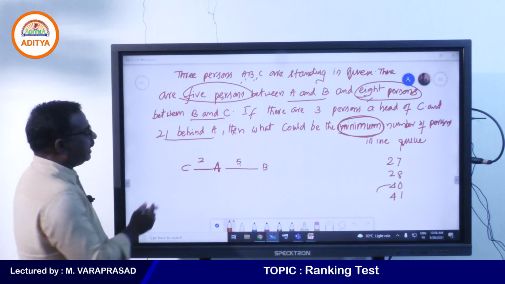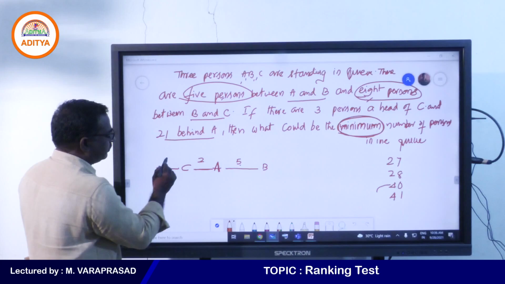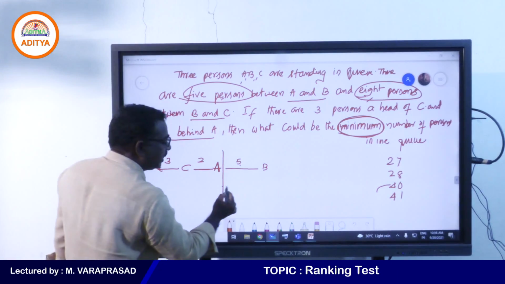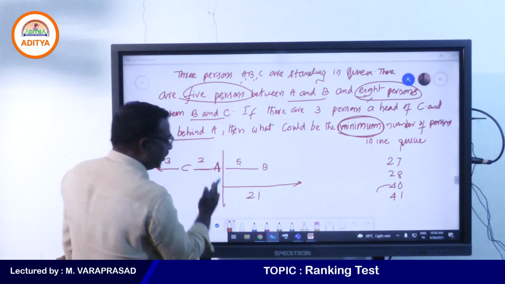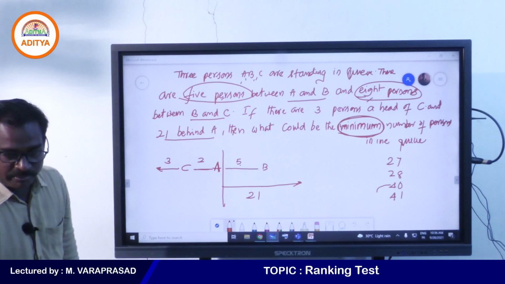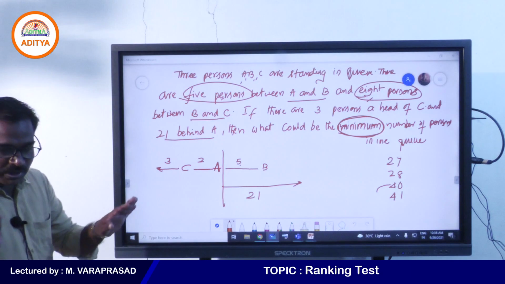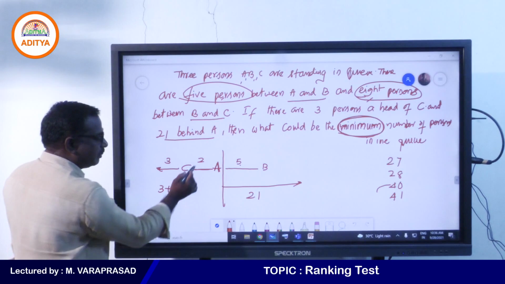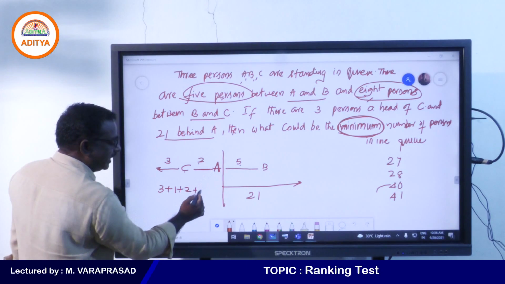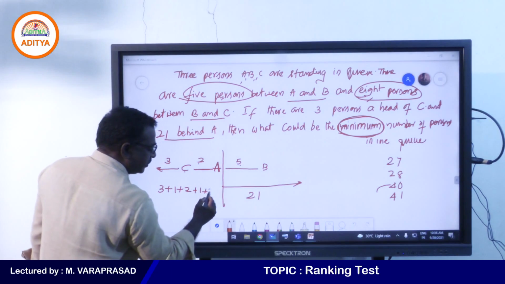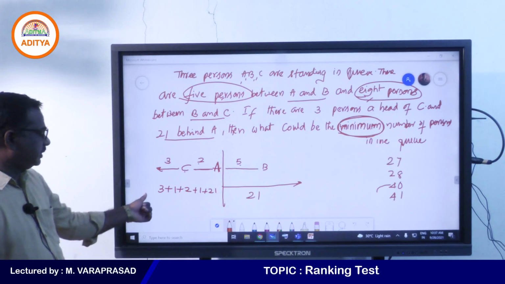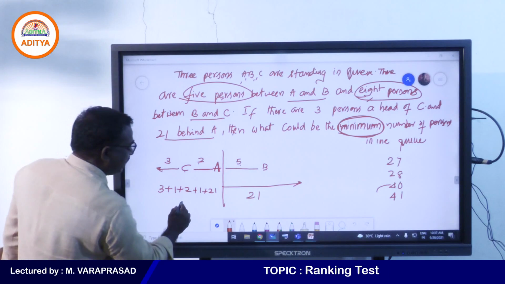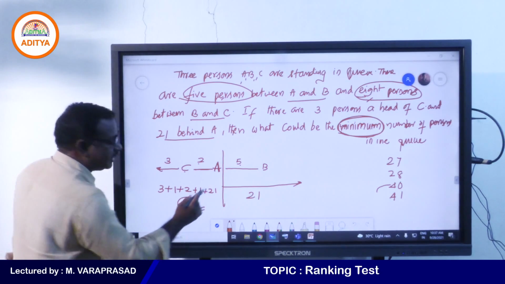Now, ahead of C, 3 persons are there. Behind A, 21 members are there. Now see, what is the total? 3 persons plus C plus 2 persons plus A, and behind A 21 members. So 3 plus 1 is 4, plus 2 is 6, plus 1 is 7, plus 21, 28 members. Totally 28 members.